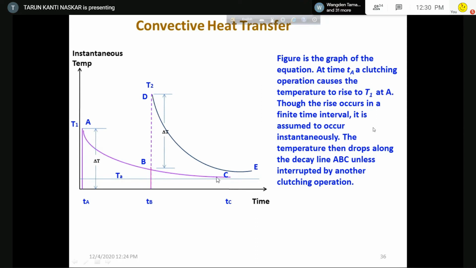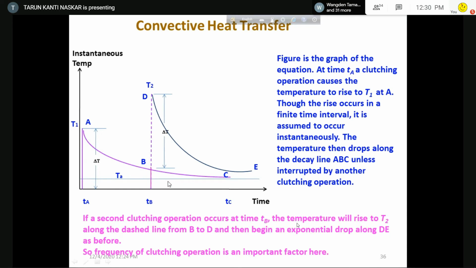Cooling down was going on. It is interrupted at point B. Then the temperature will again rise through this dotted line at point D to a temperature of T2, and then it will cool down again. So if a second clutching operation occurs at tB, the temperature will rise to T2 along the dashed line from B and then begin an exponential drop along D, as before.